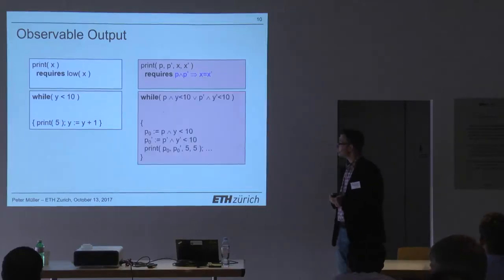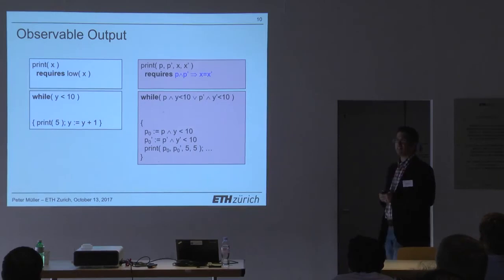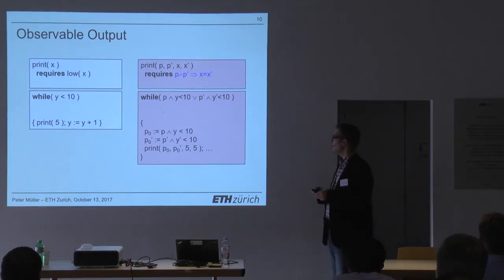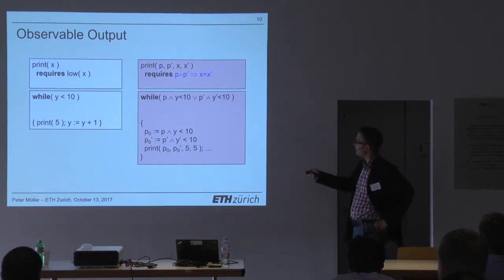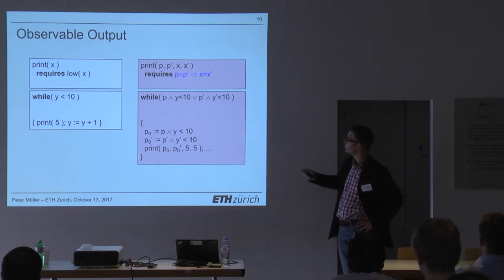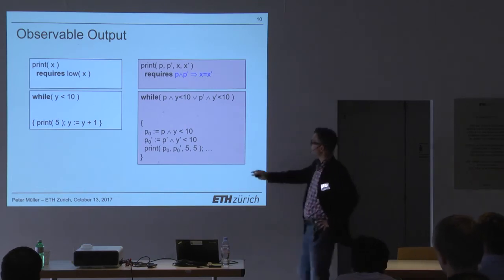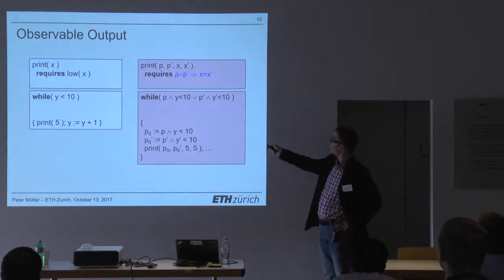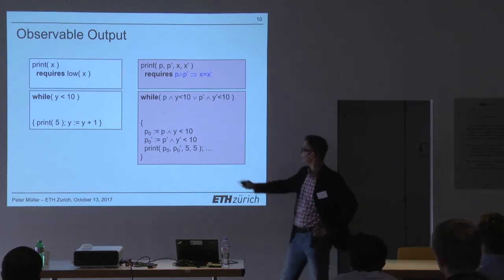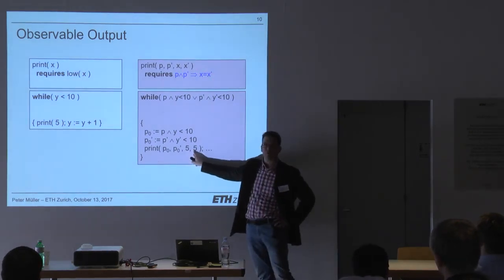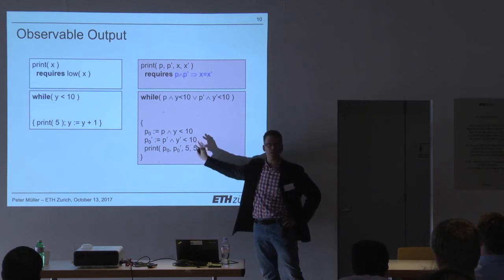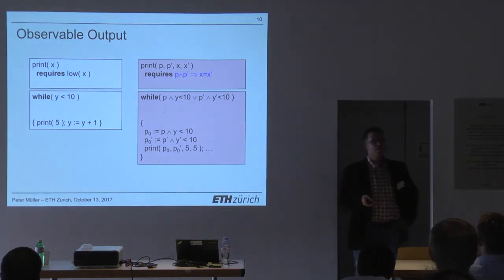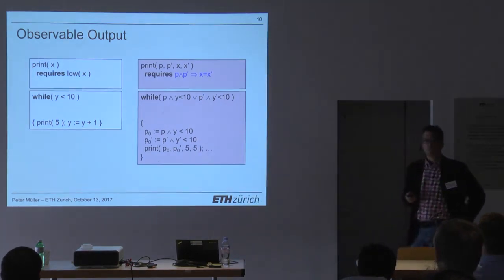And what that shows is that the technique that I've developed so far cannot really handle that. So here's the encoding of the loop. And the interesting part is the call to print, right? But the precondition of print just says if both conditions are true, x and x prime must be the same, but x and x prime are the constant 5, so they will always be the same. So this would clearly verify, but it's a leak, right? It's not a program that we would like to verify.